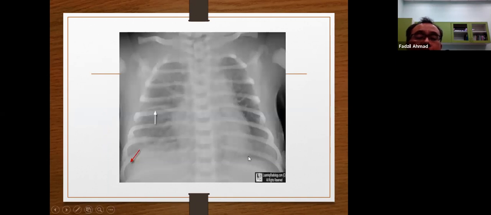This is the X-ray. You see this one is a bit different. You can see more lung tissue, but what you can see here is fluid in the fissure. You see fluid in the fissure there? This indicates that there is extra fluid in the lung.